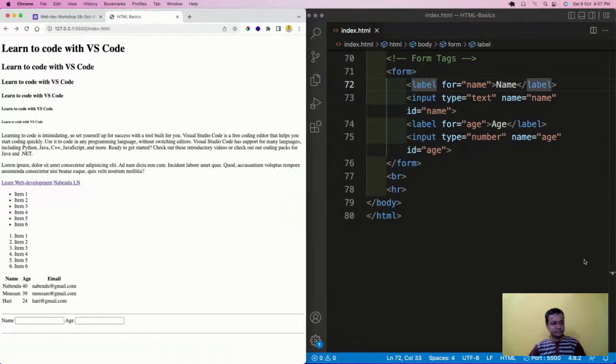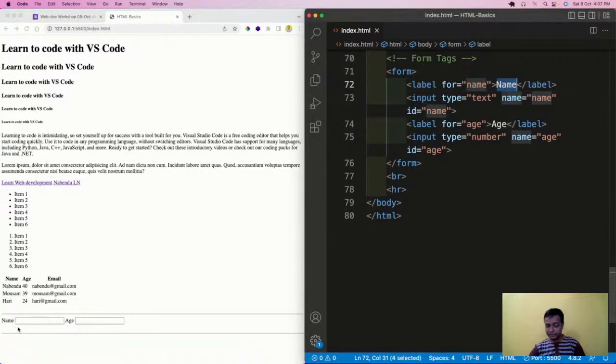And so this label and input and age is there. So what is this? See now what is happening. Name, label, and input is coming, and age. Whatever I wrote here, name is coming here, and this box is coming for this input, and for age, again this name is coming, and this box is coming.